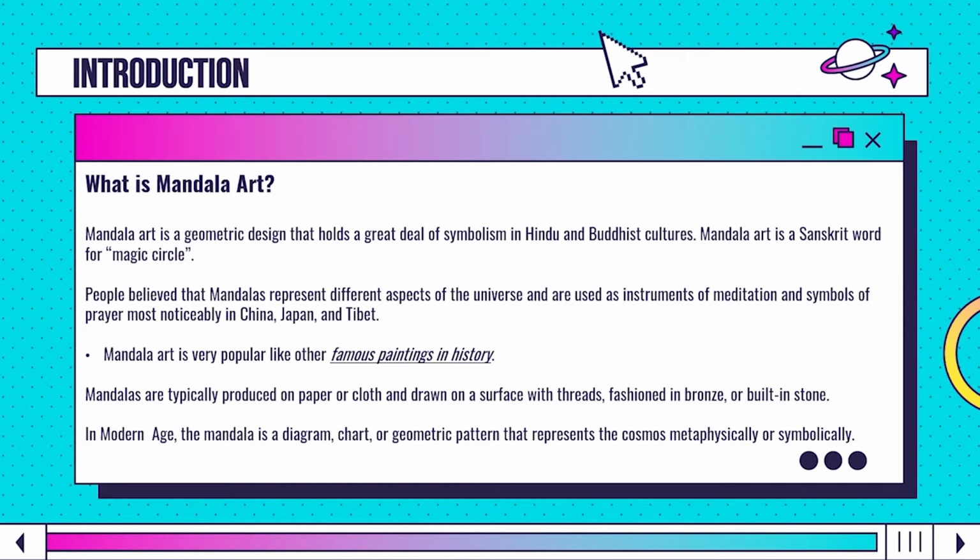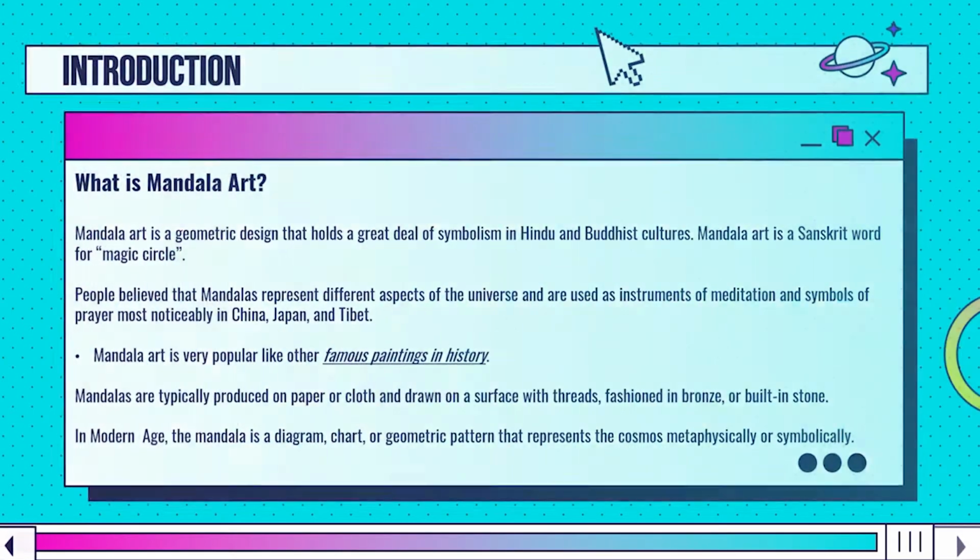Mandala art is very popular, like other famous paintings in history. Mandalas are typically produced on paper or cloth, drawn on the surface with threads, fashioned in bronze or built in stone. In the modern age, a mandala is a diagram, chart or geometric pattern that represents the cosmos metaphysically or symbolically.